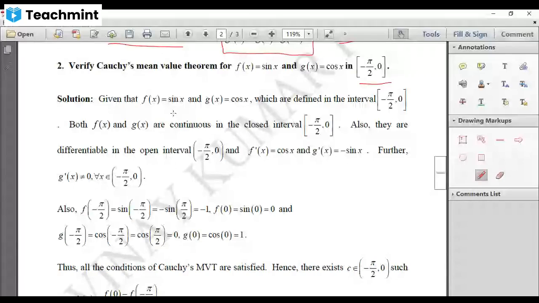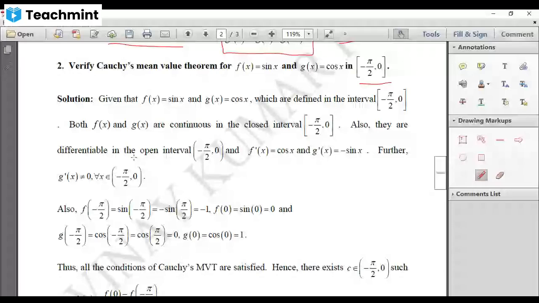And here, when you give x value in between, this will never go to infinity, and at all these points sin x and cos x exist and are finite, and also continuous as well as differentiable.